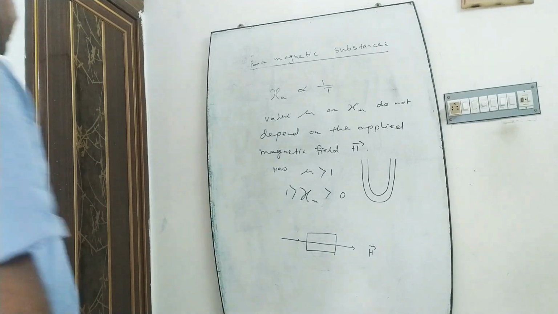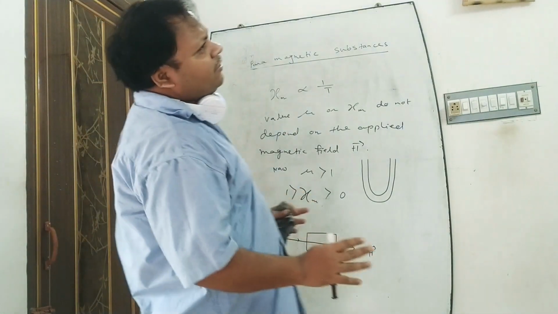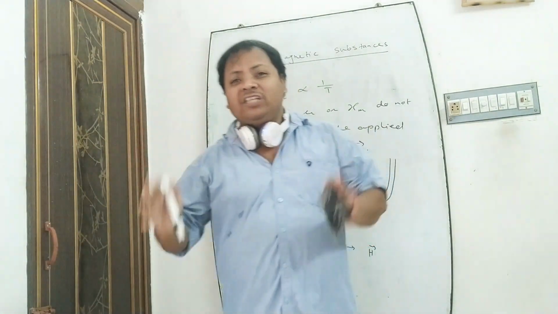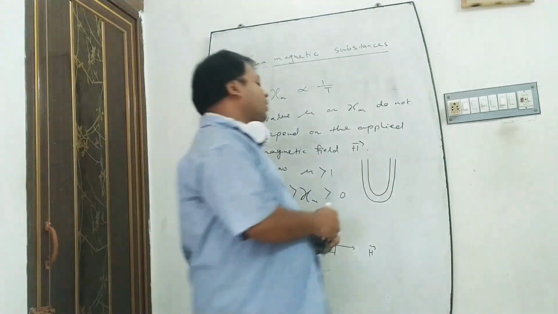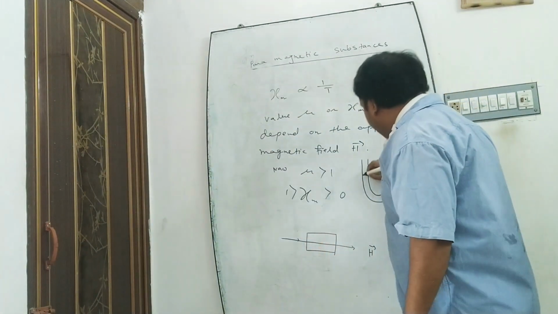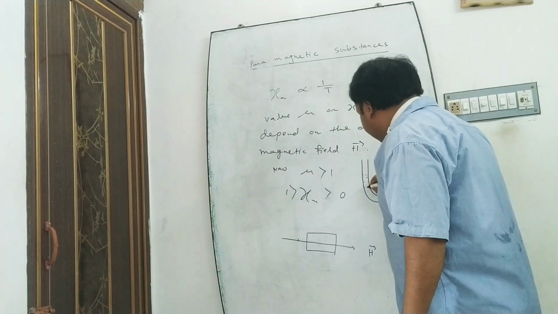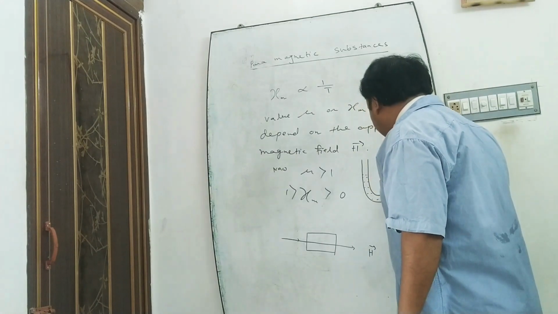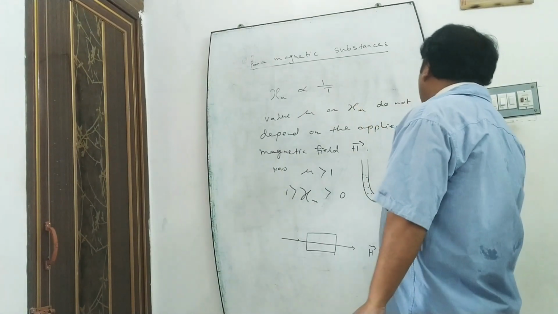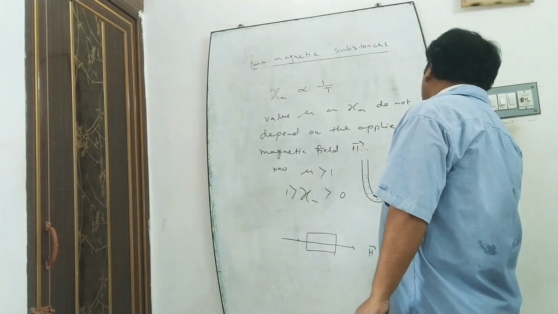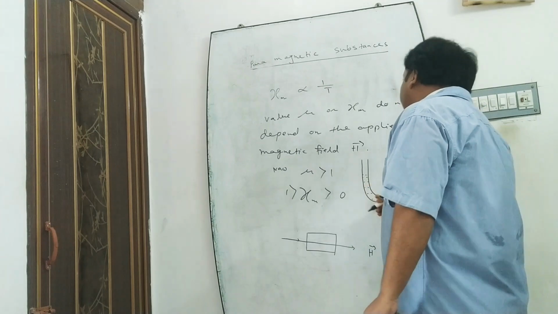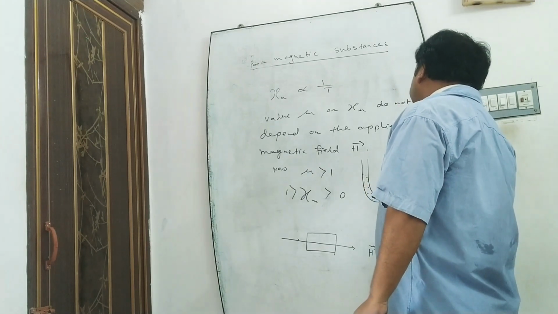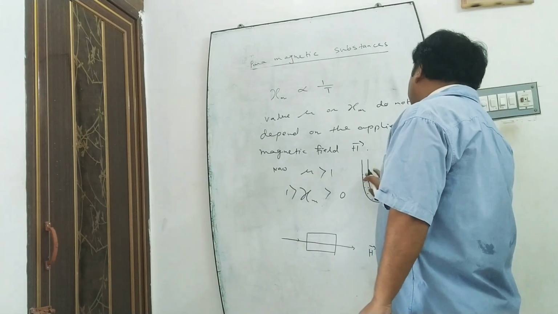Paramagnetic substances. Paramagnetic substances are those substances which are slightly attracted by the applied magnetic field. That is, when we place some paramagnetic substance inside a U-tube and we hold a strong bar magnet near it, then these paramagnetic substances are slightly attracted by the bar magnet.